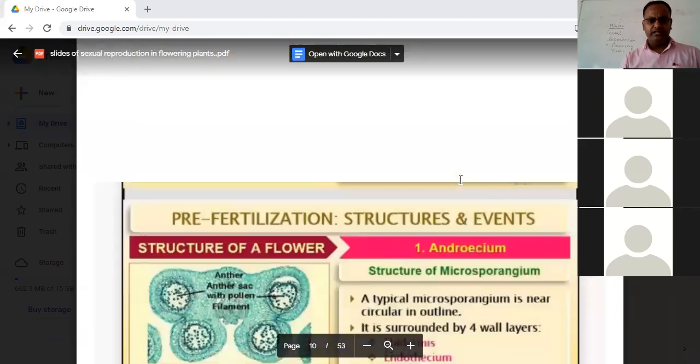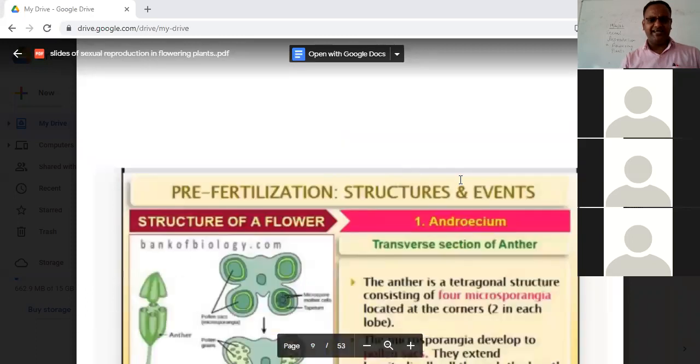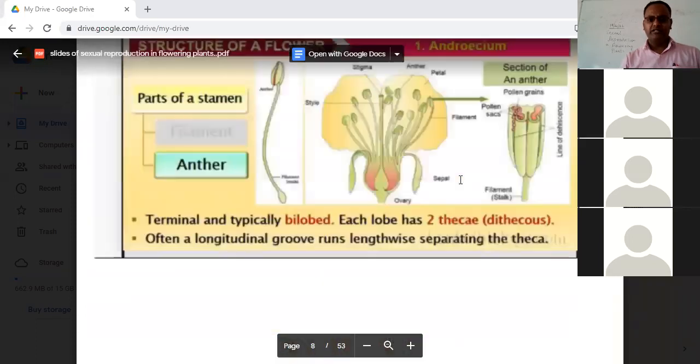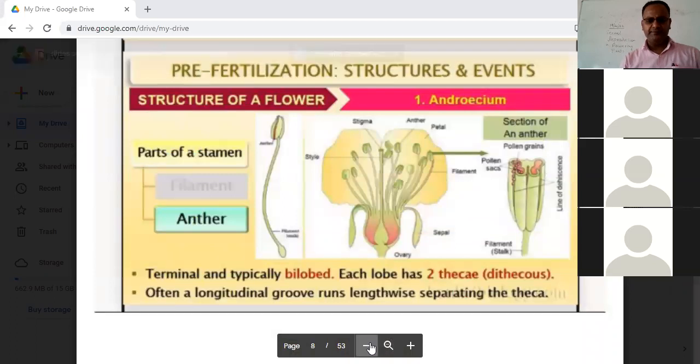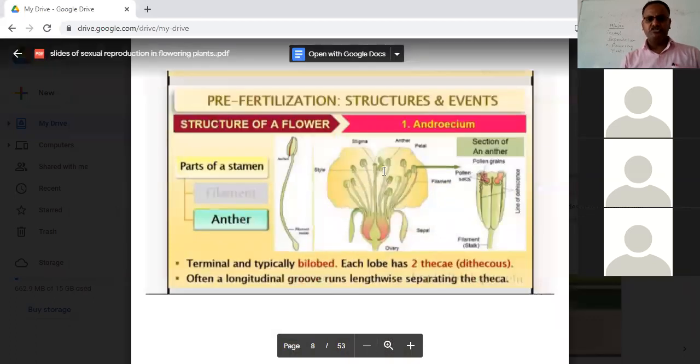In the diagram, one labeling was there, the line of dehiscence. You can see in this image there is a labeling over here which is called the line of dehiscence. That means the released pollen will follow this line for the dehiscence, and that is why it is called the line of dehiscence.